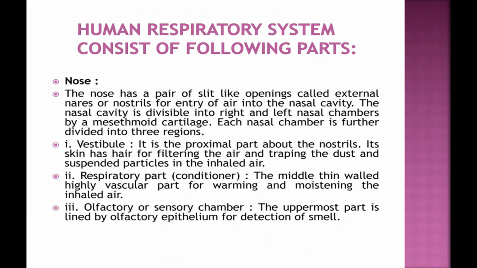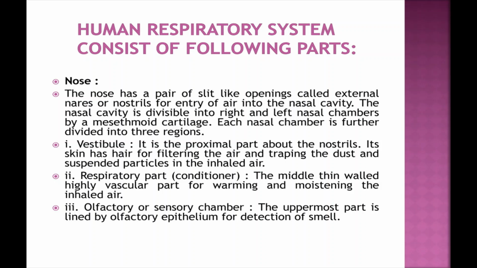The human respiratory system consists of the following different parts. Nose has a pair of slit-like openings called external nares or nostrils for the entry of air into the nasal cavity. The nasal cavity is divisible into right and left nasal chambers by a mesethmoid cartilage. Each nasal chamber is further divided into three regions.